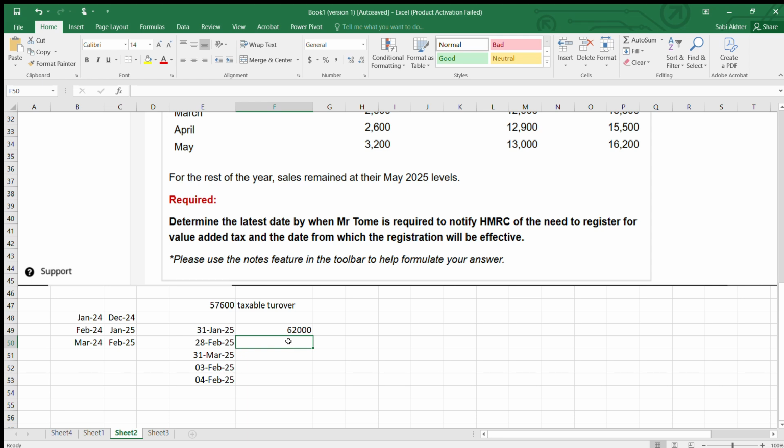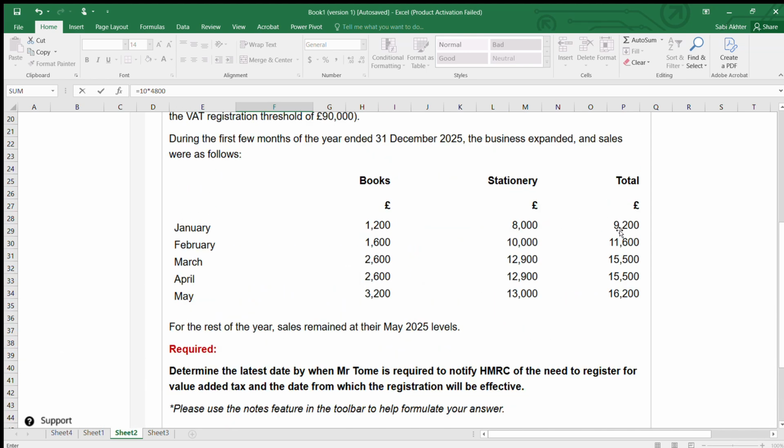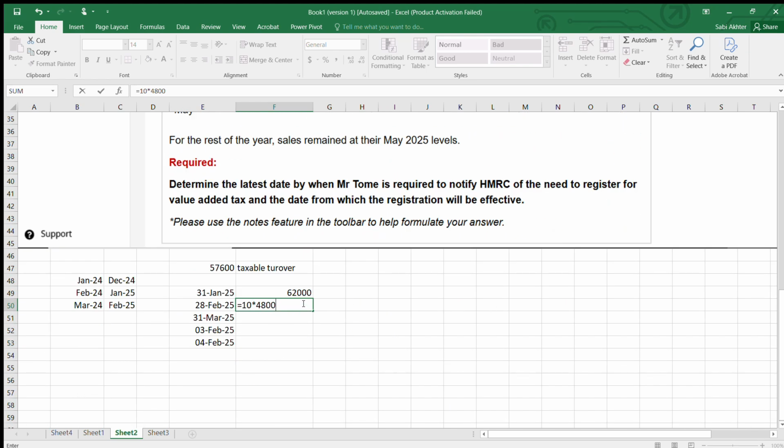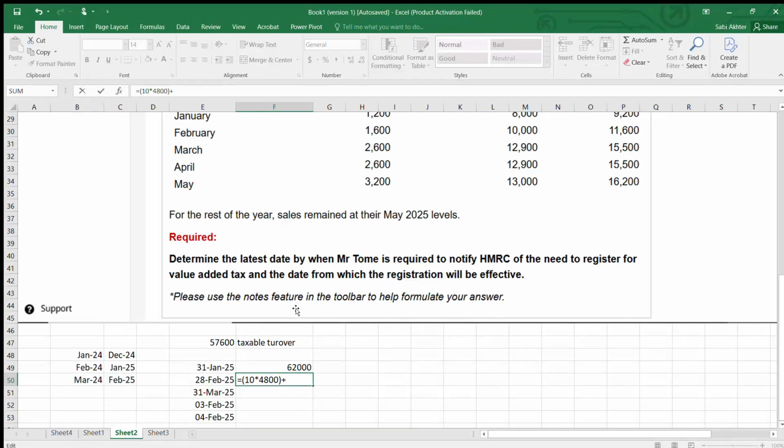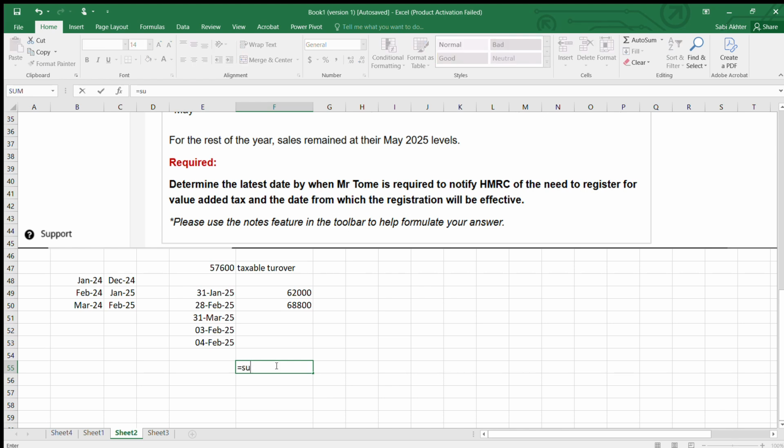So when you go here, now it will be 10 months. Here it would be 10 months into 4,800. With this you will be adding 9,200 of Jan and 11,600 of Feb. So here I will be putting a bracket because I want my multiplication to be done before my addition. The bottommost, plus 9,200 plus 11,600. So now my taxable supply is 68,800. So it is still not exceeding 90,000.